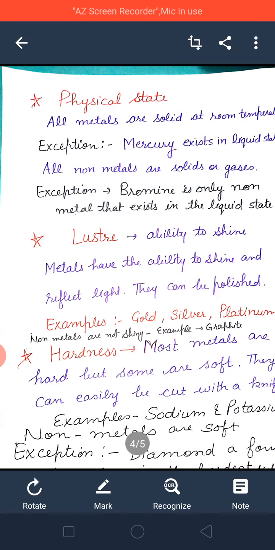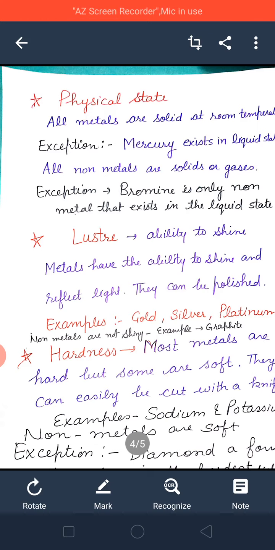Beta, see, it has the ability to shine, and it can be polished also. So what are the examples? Gold, silver and platinum. If we talk about non-metals, then non-metals are not shiny. As I have told you earlier, you can take pencil lead, that is a non-metal, and it is dull, not shiny.